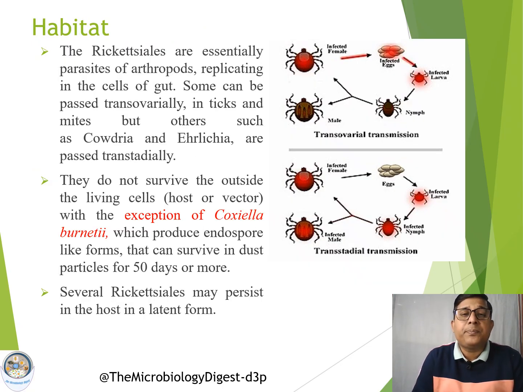Now coming to the habitat. Rickettsias are essentially parasites of arthropods, so they replicate mostly in the cells of the gut. These organisms can be passed to the next susceptible host, either transovarially or transstadially. Both types of transmission are possible in Rickettsia organisms, and they do not survive outside the living cells, as they are obligate intracellular parasites.